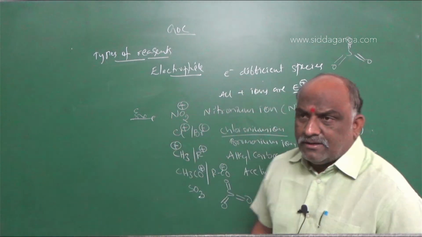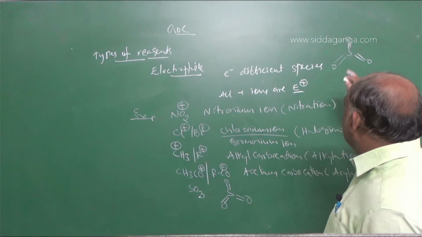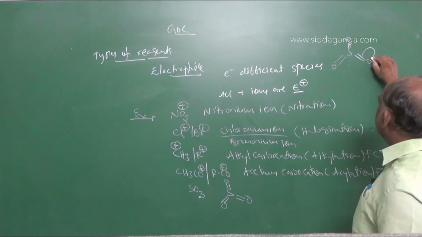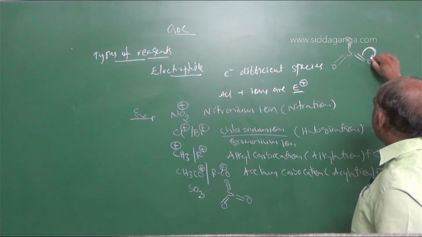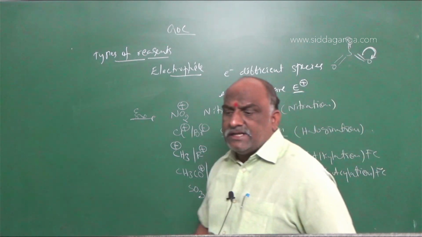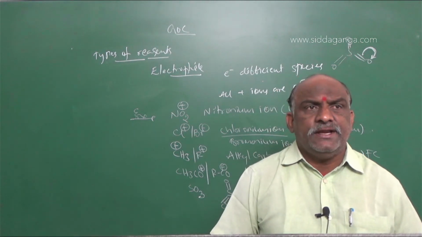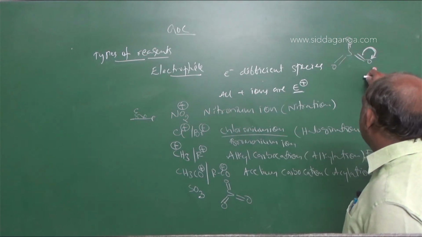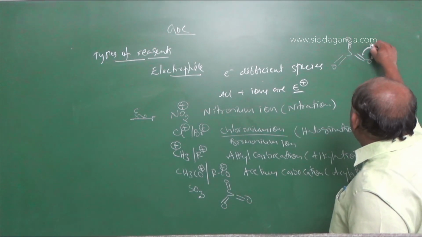One important point I would like to express here. I represent it like this with arrows. This type of representation is called delocalization. Remember, this is very, very important, because 99% of the reactions take place with respect to arrows like this. This is the delocalization of the pi bond.